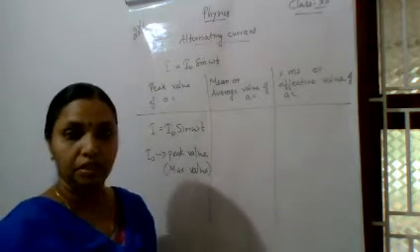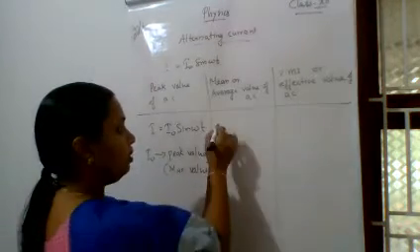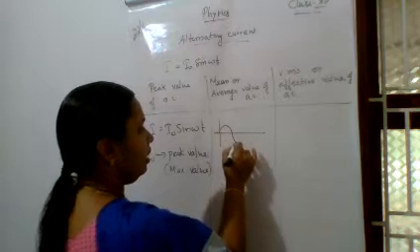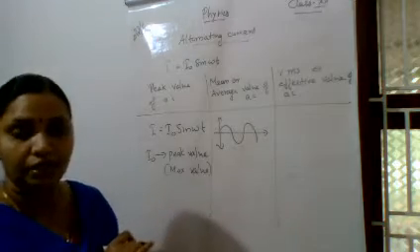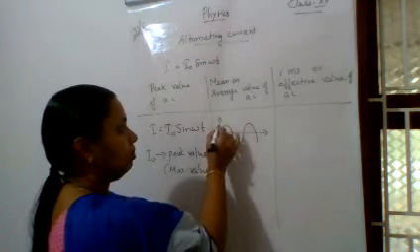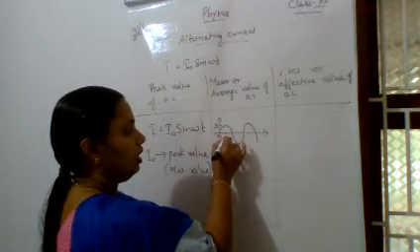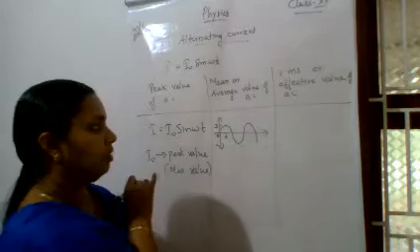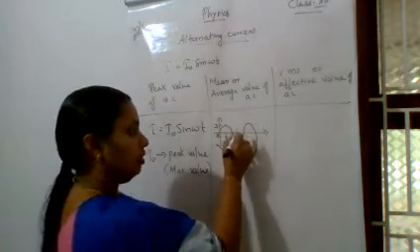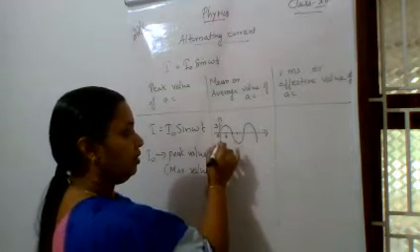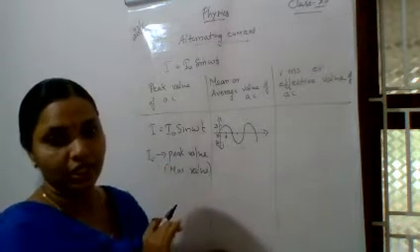And what is the importance of this mean value or average value in AC? So AC, we know it is continuously time varying. The magnitude of the current is continuously varying with the time. So for example, if it is 3 volt, starting from 0, then after say 5 seconds it is attaining the maximum value 3. Next 5 seconds it is coming to 0. Then next 5 seconds it is coming to negative 3. So in each and every second of time the value of current is changing.